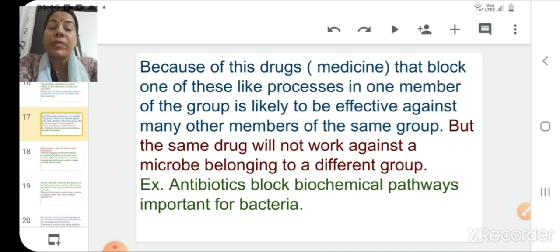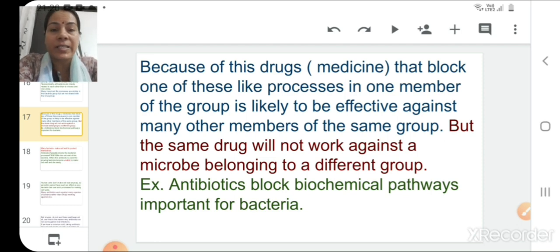So if there is one drug which is blocking one of these same processes in one member of the group, one member means any one bacterium of the same group, that means that same drug will kill the other members of the same group.